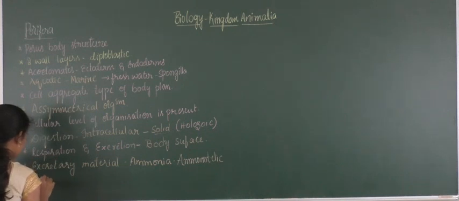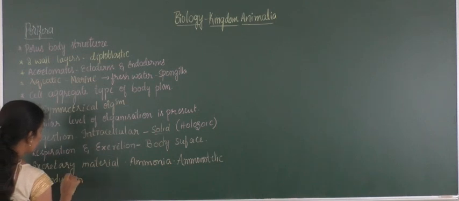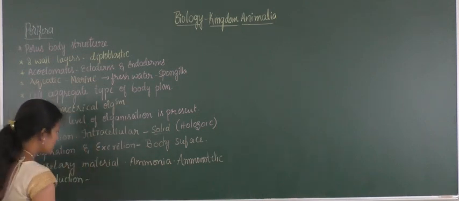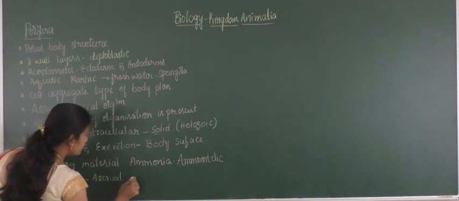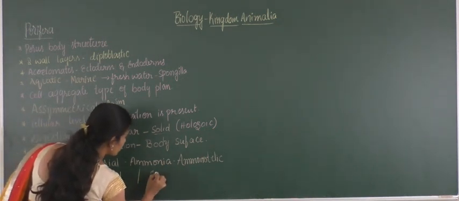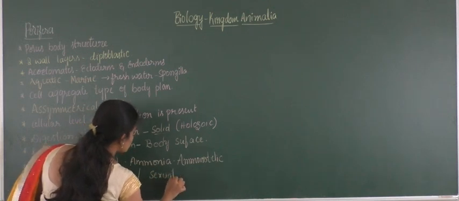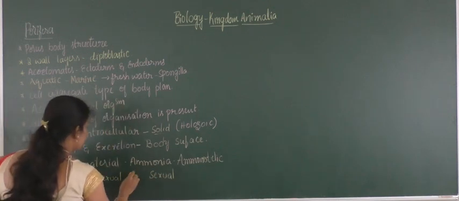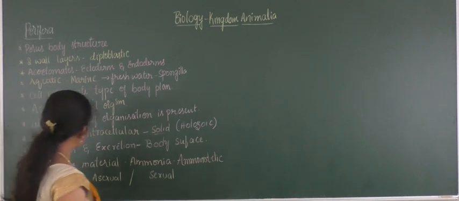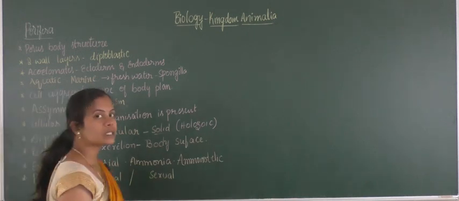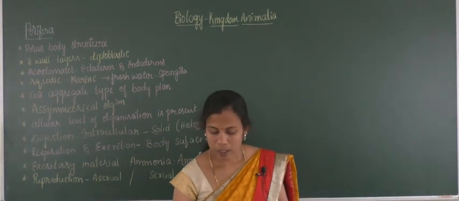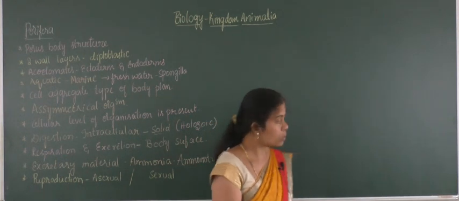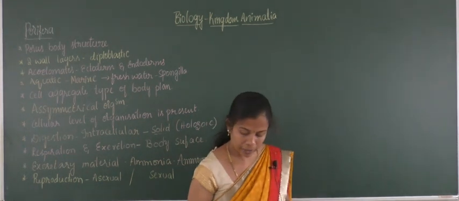Reproduction in poriferans is by both the asexual method and the sexual method. It is both by asexual and sexual method. How exactly it occurs with the asexual and the sexual method of reproduction, we will go into in detail later. Now, the unique properties of poriferans.